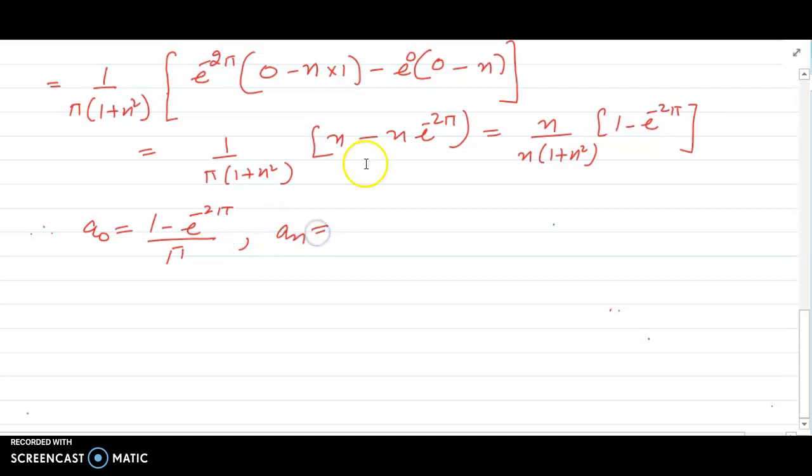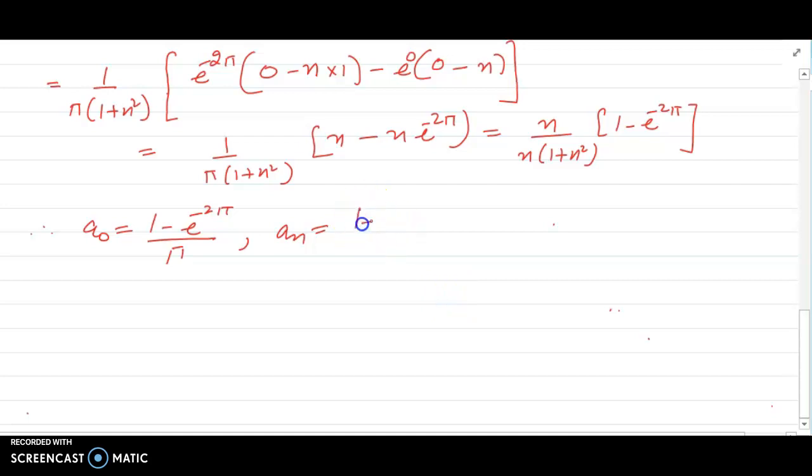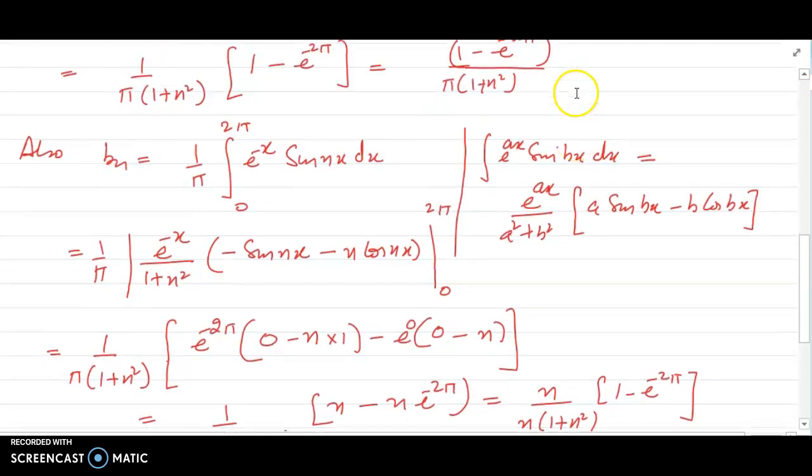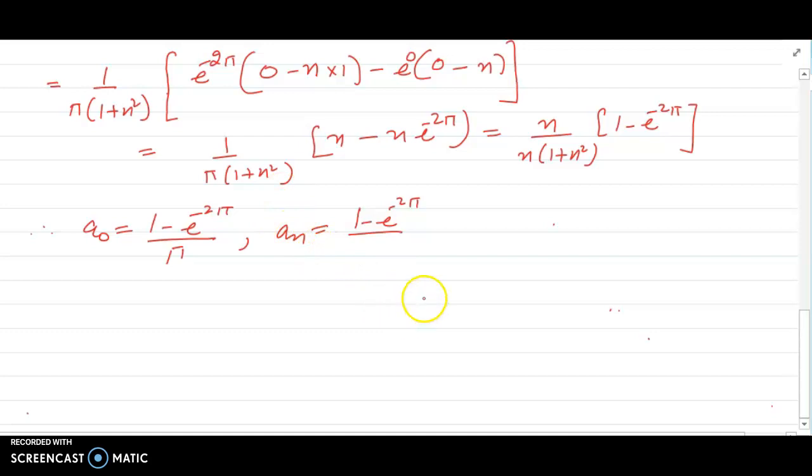Value of an is 1 minus e raised to power minus 2 pi divided by pi into 1 plus n square. Similarly, value of bn is n upon pi into 1 plus n square, 1 minus e raised to power minus 2 pi.